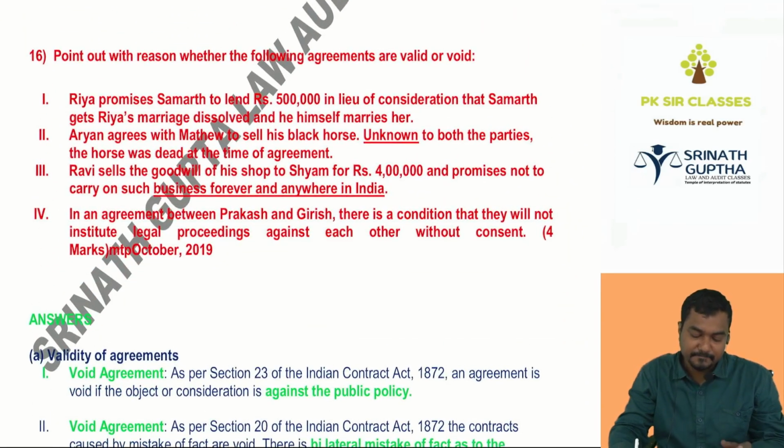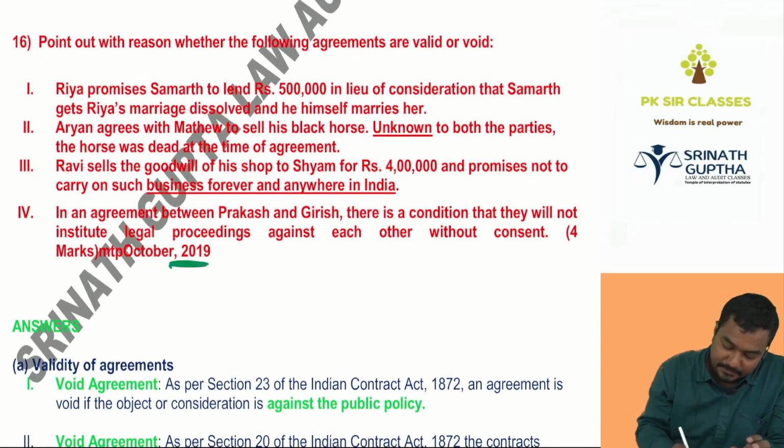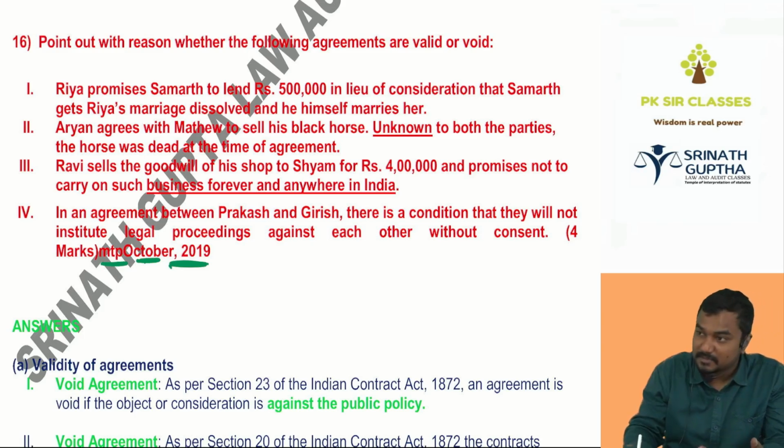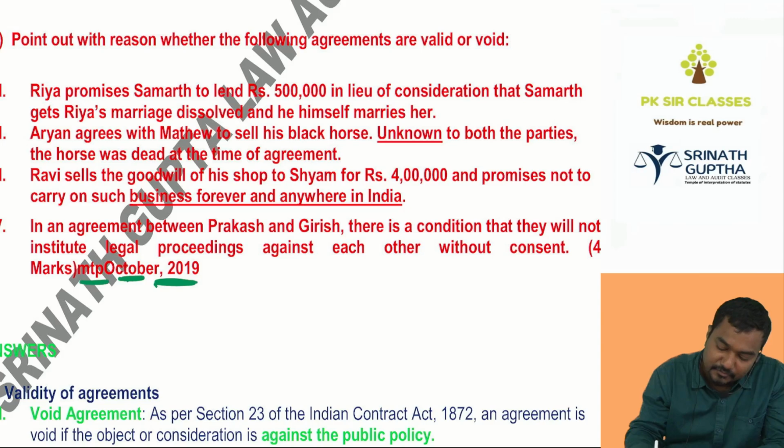Next question, beta. It came in 2019 in the MTP, October MTP, for 4 marks, beta. Priya promises Samarth to lend 5 lakhs in lieu of consideration that Samarth gets Riya's marriage dissolved. He himself marries.